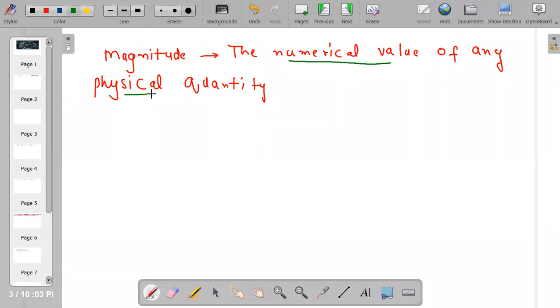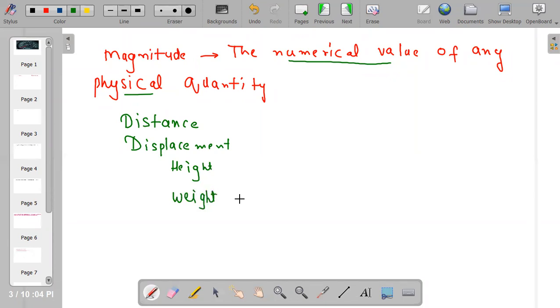Now, what is a physical quantity? A physical quantity means anything you are using in physics. Right now we are using distance, displacement, volume, kilometer, height, anything we use in our daily life. Like distance, like displacement, like height, like weight. All of them are considered physical quantities, and you can explain these physical quantities by number.